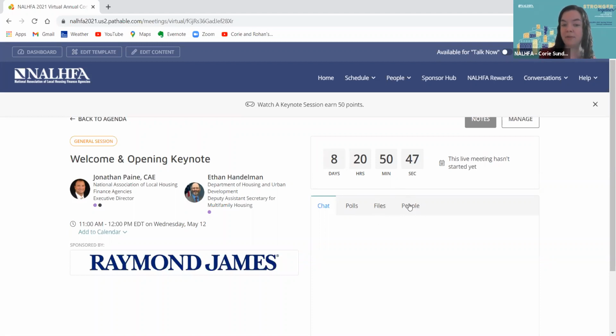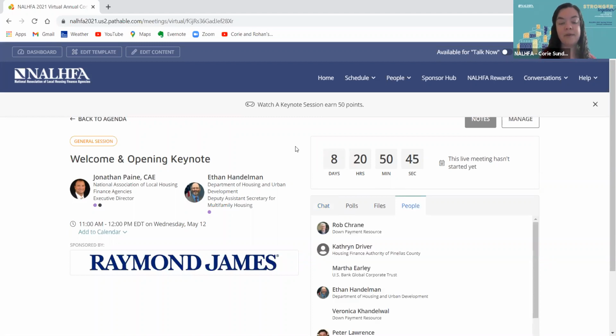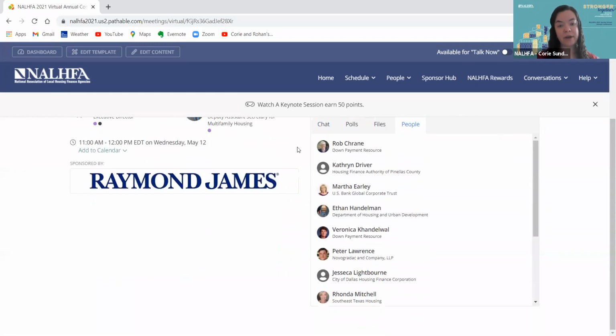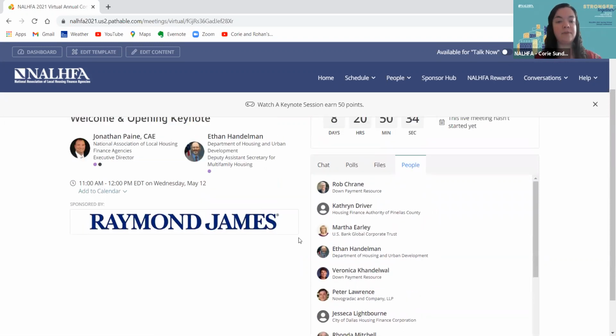And then last is the people tab. So this is a list of everybody who has saved this session to their agenda. I can see many of you have already logged into the platform and started building your agenda. So I can scroll through here and see everybody who has already signed up to attend the session.